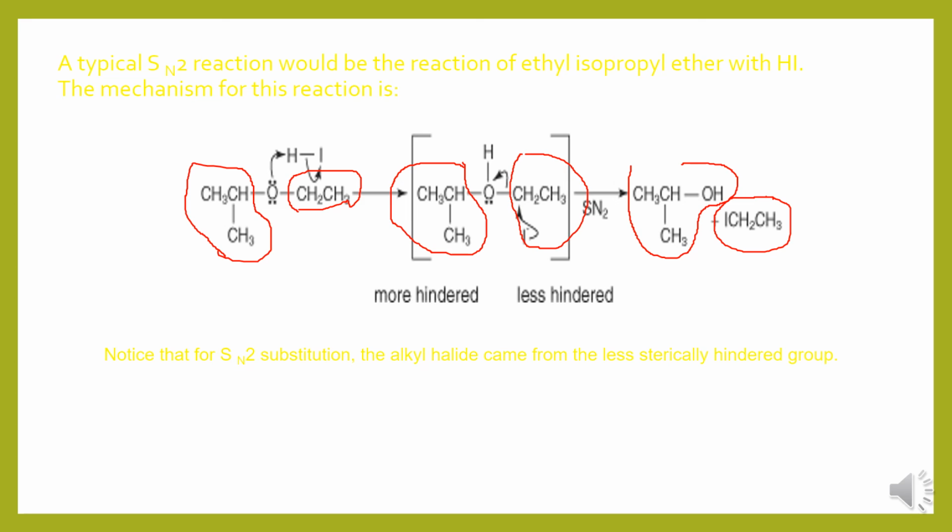Notice that in SN2 substitution the alkyl halide comes from the less sterically hindered group, because inversion takes place during this SN2 mechanism. So as far as stereochemistry is concerned, inversion of the molecule takes place.